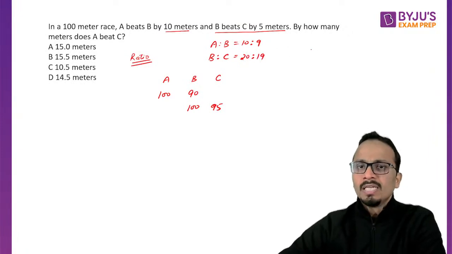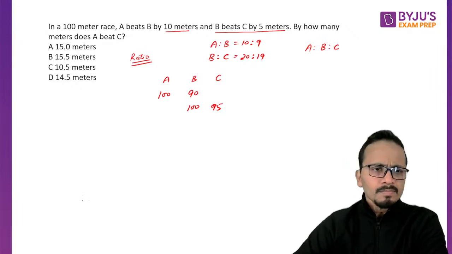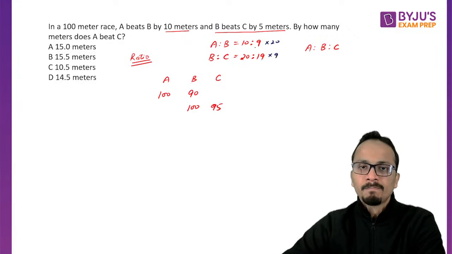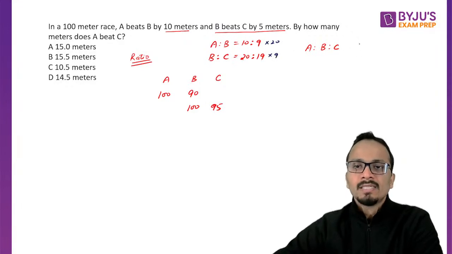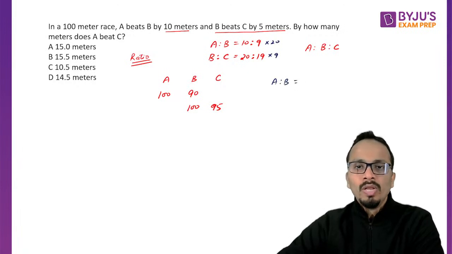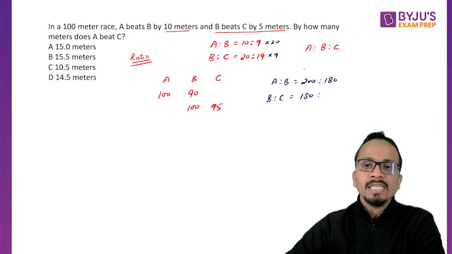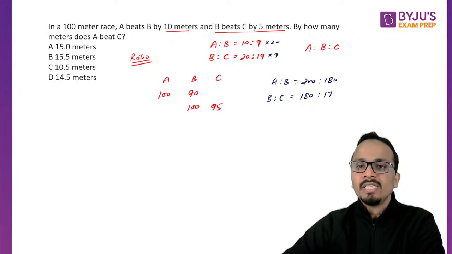All right. Now we'll find the compounded ratio of A is to B is to C. So what I'll do is I'll multiply the first ratio by 20 and the second ratio by 9. So A is to B will become 200 is to 180, and B is to C will become 180 is to 19 into 9, which is 171.